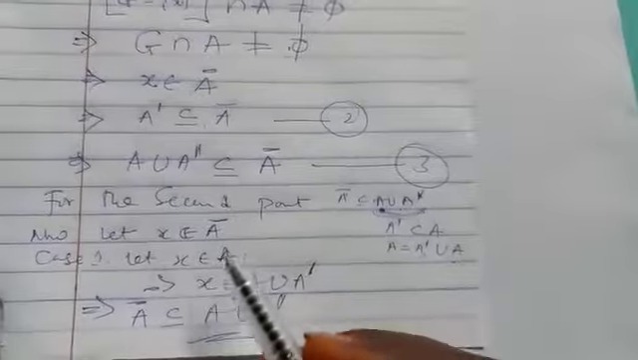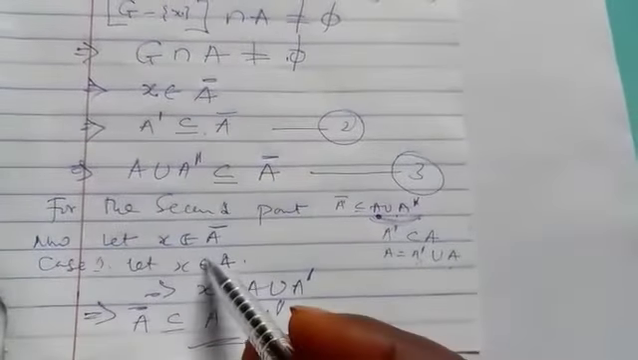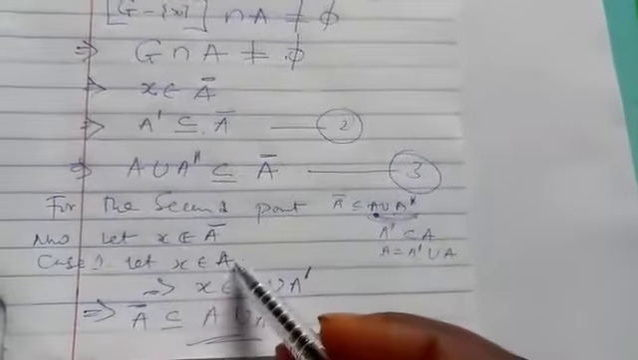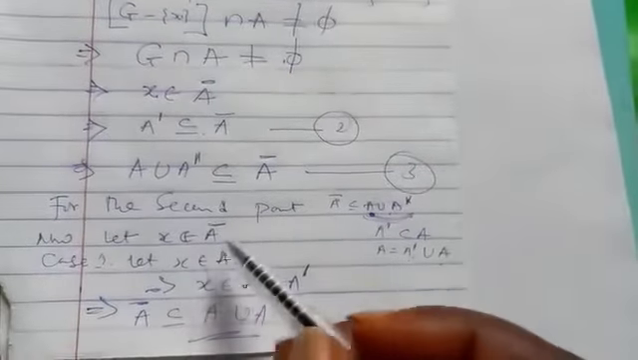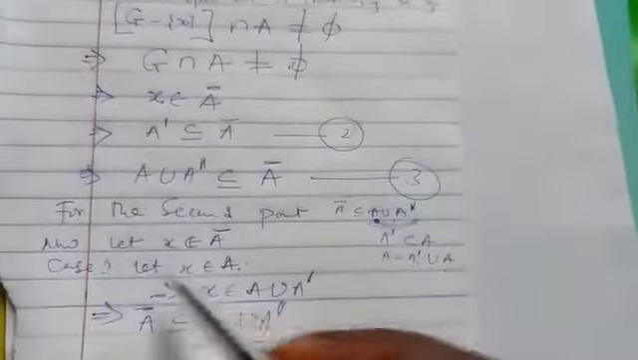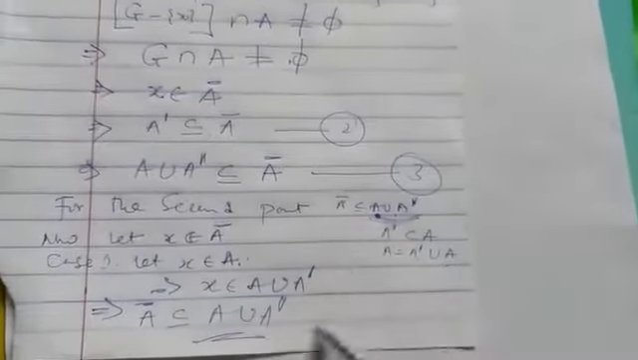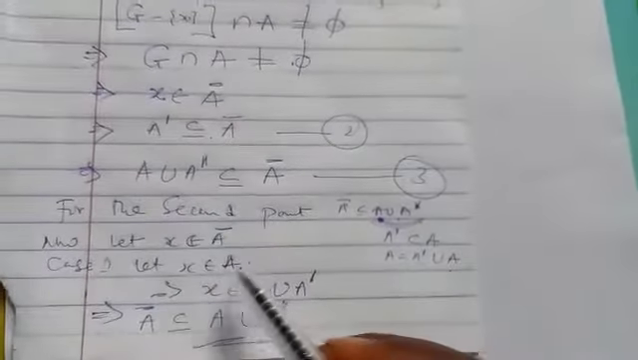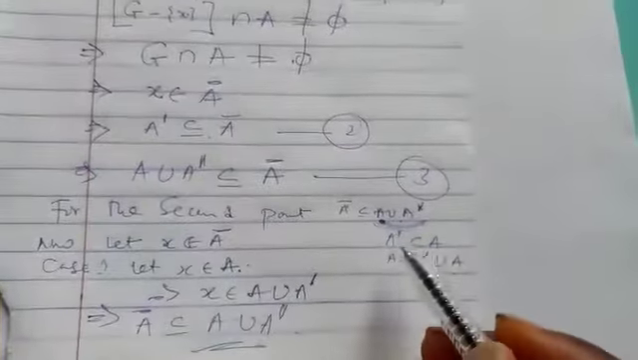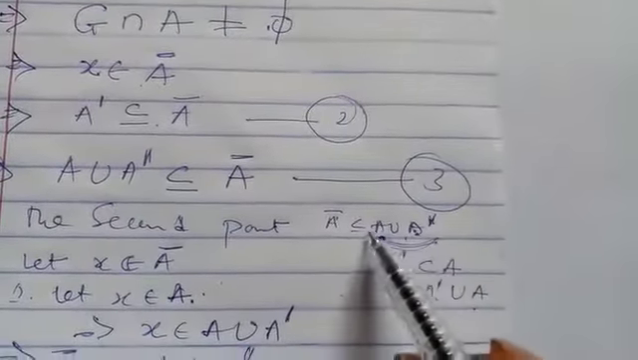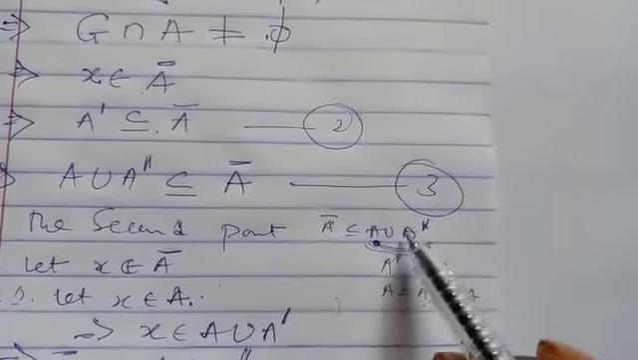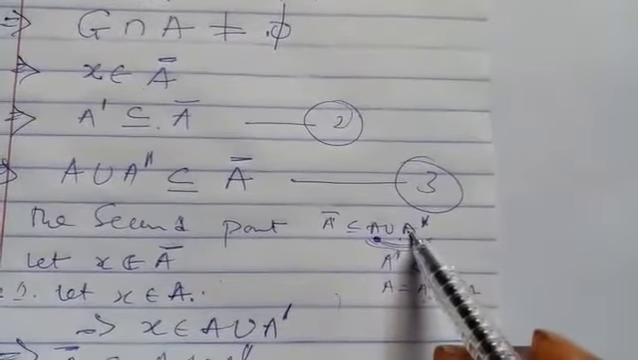Now let's look at case 2. We need to consider that x does not belong to A. Because if x belongs to A, you can see that it's very easy to do. But if x does not belong to A, we need to show that x belongs to this one here. It's not necessary that x belongs to both at the same time. If x belongs to this, then we have proven these two.